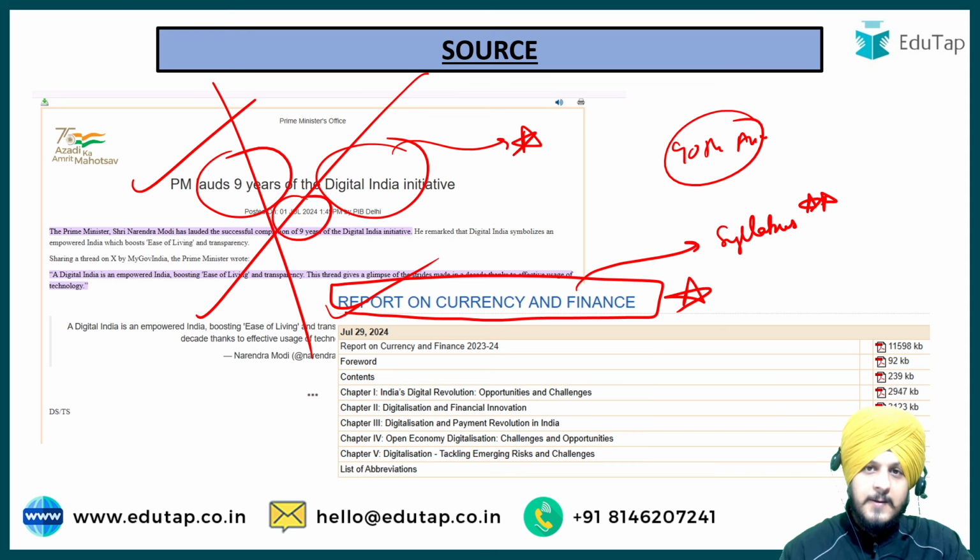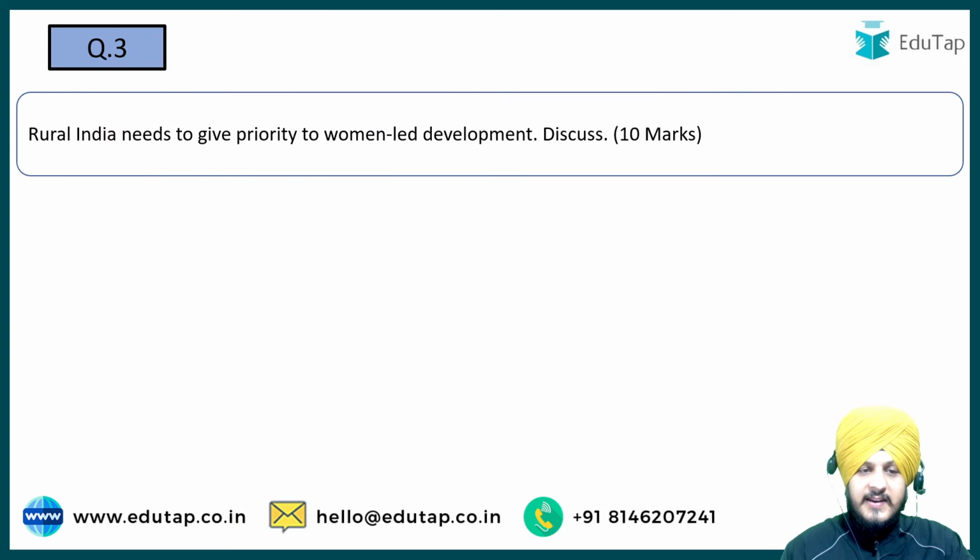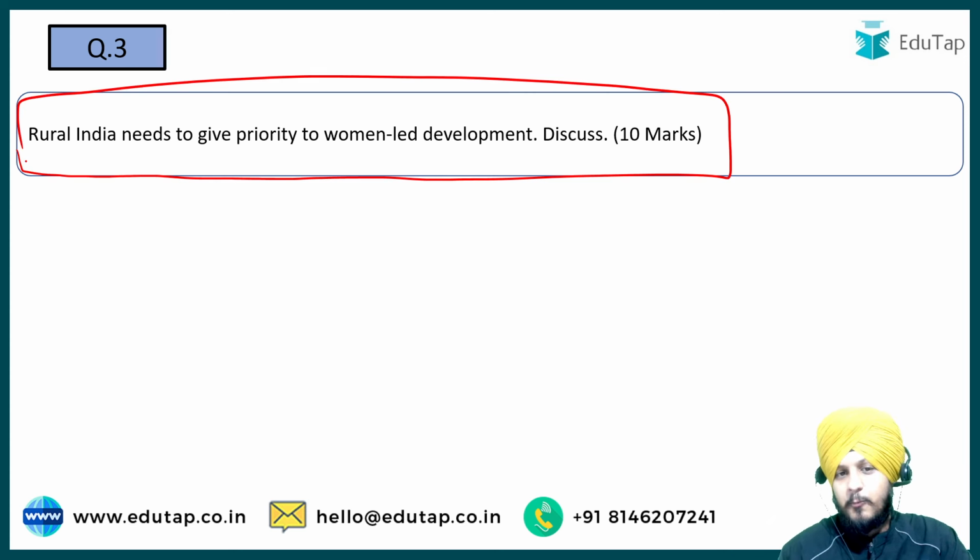So you must cover the reports that are mentioned in the syllabus, and this is something I would say was the source of this question. Fine. Now let us move on to the next one. The next one is, rural India needs to give priority to women-led development, discuss. Now this is a type of question that, even if you have not prepared any specific source, you should be in a position to answer.